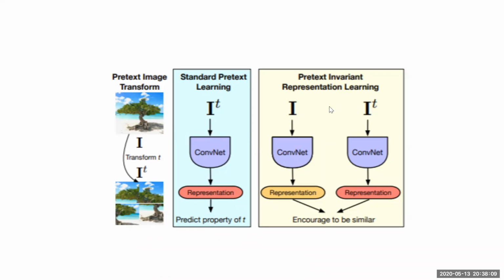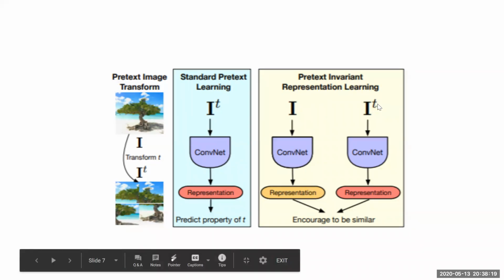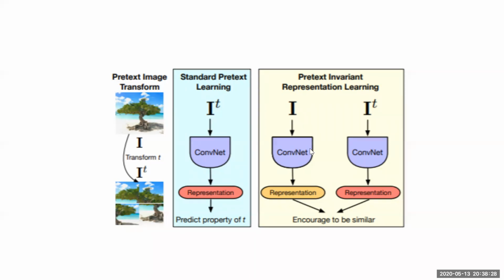In pretext invariant representation learning, you take the embeddings of the initial image, and you also take the embeddings of the transformed image, and you train this whole model to converge the two representations. This is very similar to Siamese networks, if you have worked with them before. The basic idea behind both of them is quite similar between PIRL and Siamese networks, but there are a few differences.